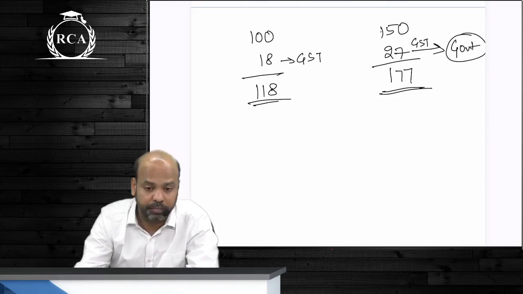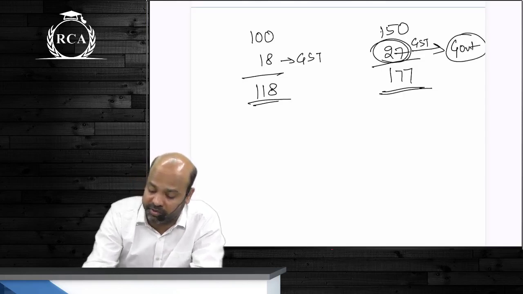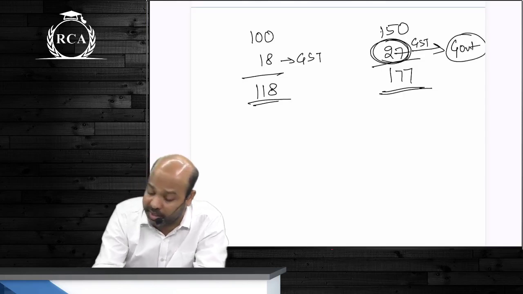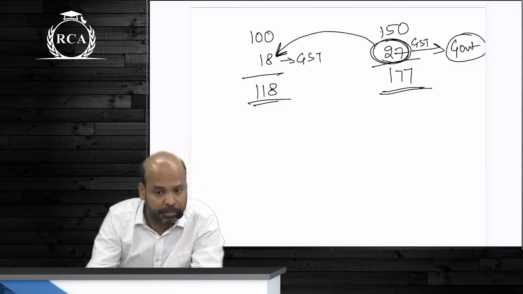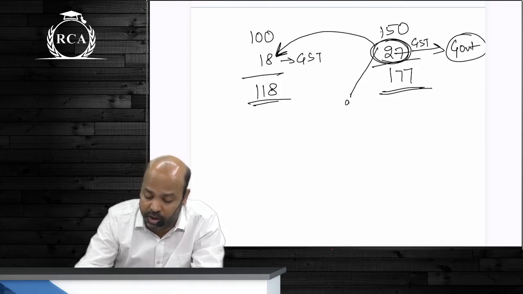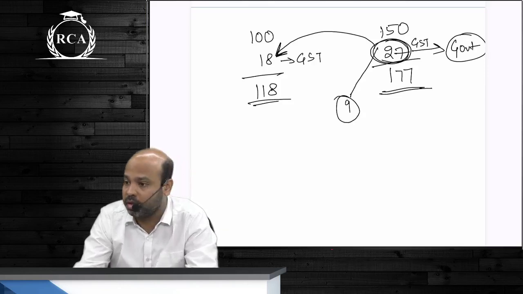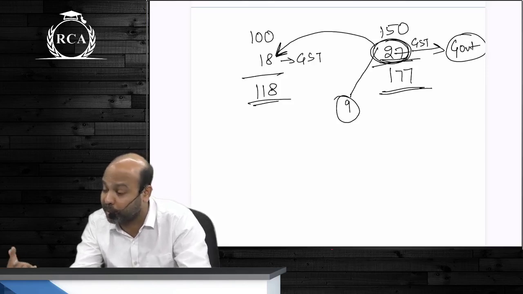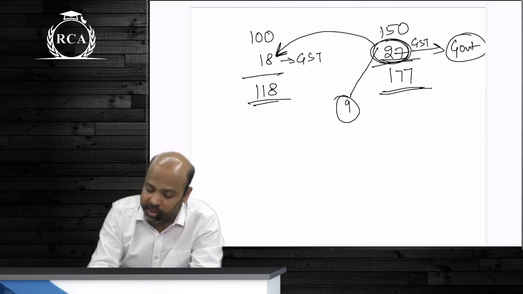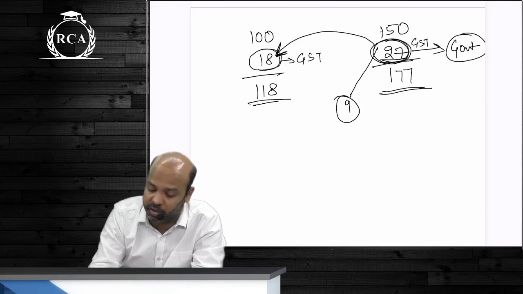But when I remit this 27 rupees to the government, I will tell them that I already paid 18 rupees on my purchases. I will now pay only the balance. So though I am collecting 27 rupees from the customer, I'm paying only indirectly. Don't you think you're getting a refund of this 18 rupees?